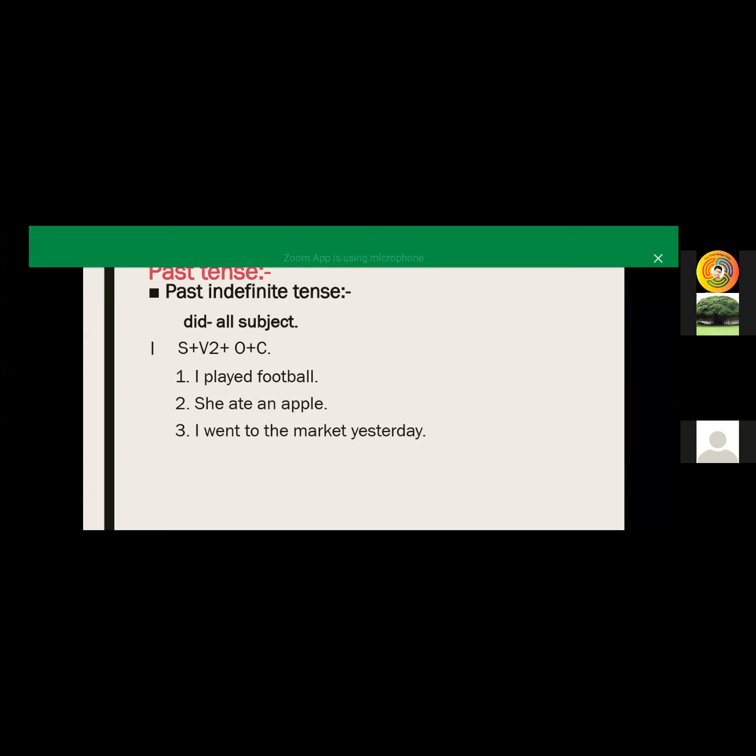The meaning of those sentences is different, because in the first tense you are talking about your habit. That is, I played football, मैं football खेलता था. But in the second sentence, you are using I had played football, that is, मैं football खेल चुका था.